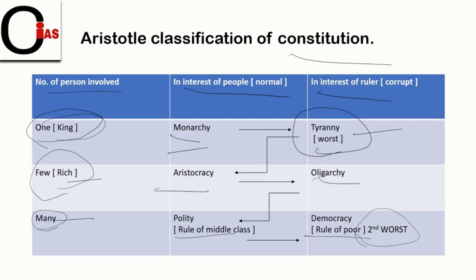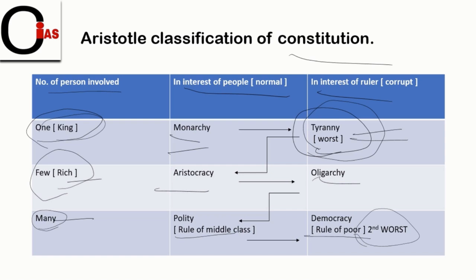Why is tyranny not good for society? Because if a single person has the whole power, absolute power, there is a high probability that he or she may exploit the whole society. He can exploit the whole society because he has all the power. So in practice it is the worst form of government.